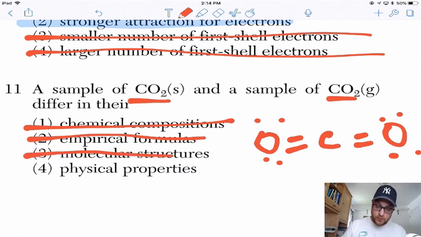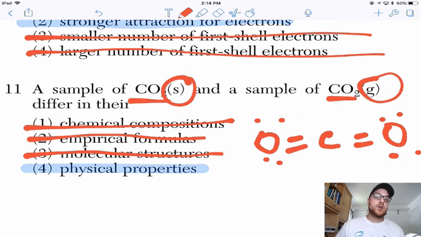So no. Physical properties, though, are going to be different because they are 2 different states of matter. One is a solid and one is a gas. And solids and gases have slightly different physical properties. Solids are more ordered. They have a lot less entropy. They are more crystalline in their structure. Versus a gas has more disorder, therefore a lot of entropy, tends to be moving a lot more unpredictably, might have a different density, etc.